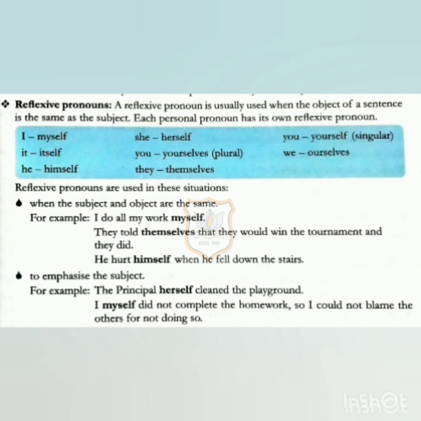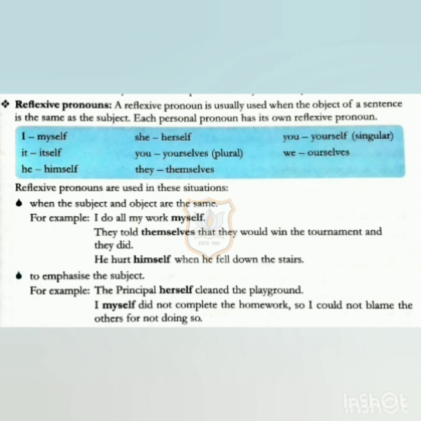I becomes myself, it, itself, he, himself, she, herself, you, yourselves, but yourselves is in the plural form. They, themselves, you, yourself, yourself is in the singular form. We, ourselves. So these are the reflexive pronouns. There are two situations given here in which reflexive pronouns are used in a sentence.